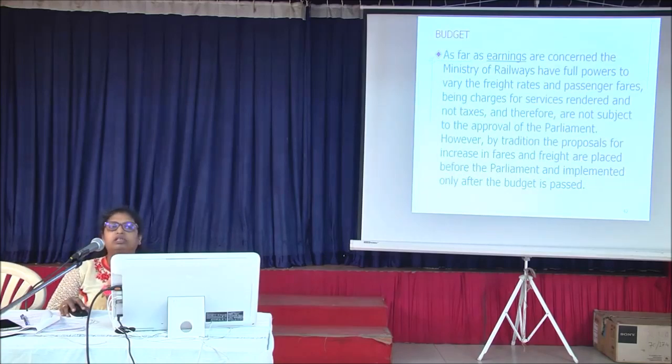As far as the earnings are concerned, the Ministry of Railway has full powers to vary the freight rates and the passenger rates being charged for services rendered, and these are not taxes, and therefore are not subject to the approval of Parliament. However, it is a practice and a tradition that proposals for increase in rates are placed before the Parliament and implemented only after the budget is passed.